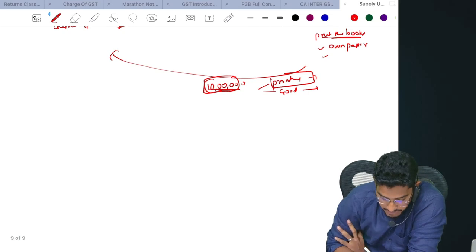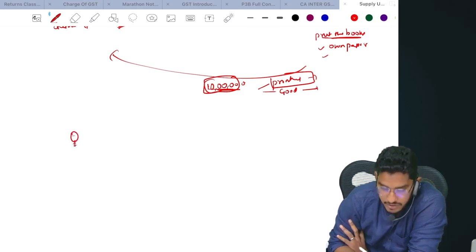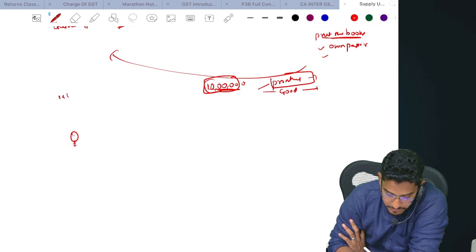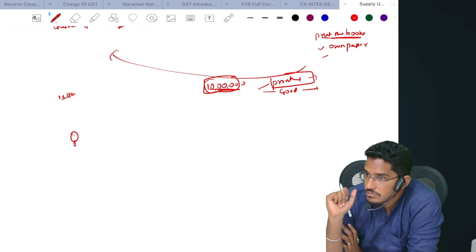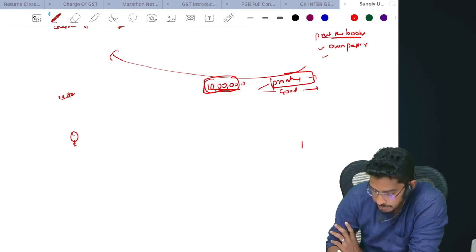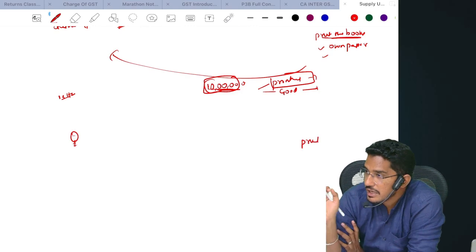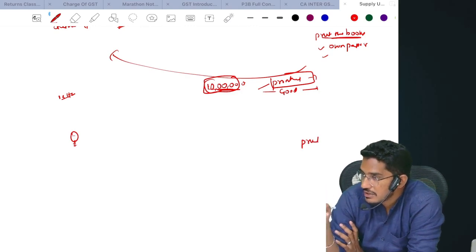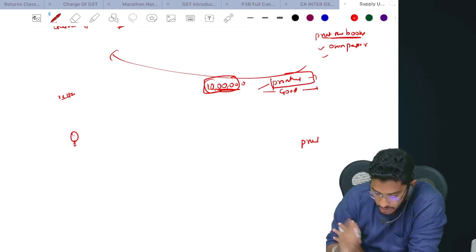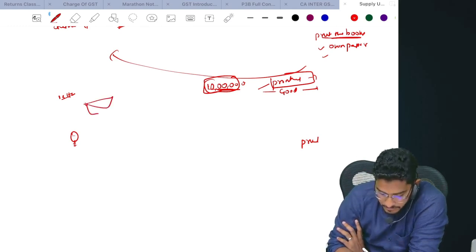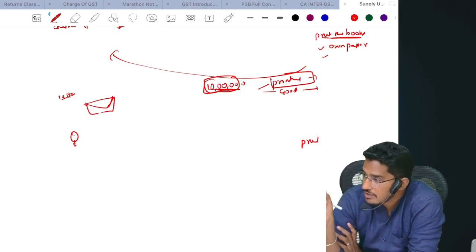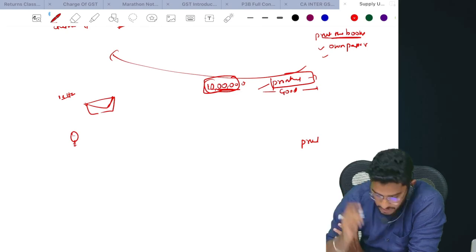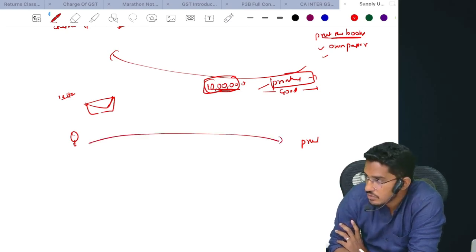One more clarification they have given. Say for example, I'm a chartered accountant. I want a letterhead with my logo on it. I gave the logo to the printer and told him I want letterheads with this logo. Or I need envelopes, the postal envelopes and all. On those envelopes also, I want my logo to be printed. So I gave the logo design to the printer.